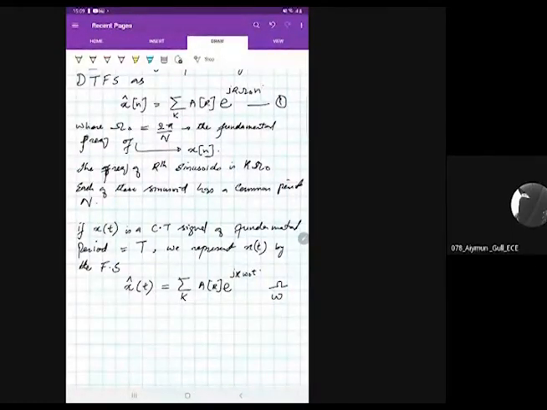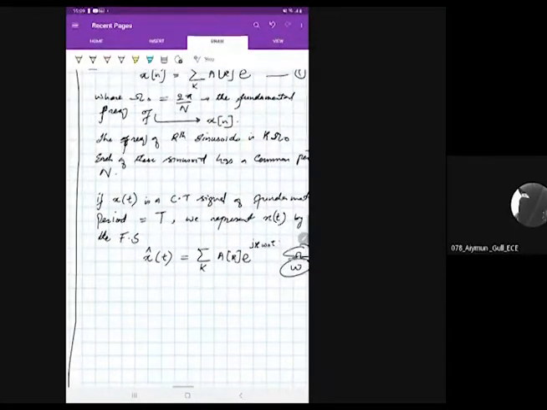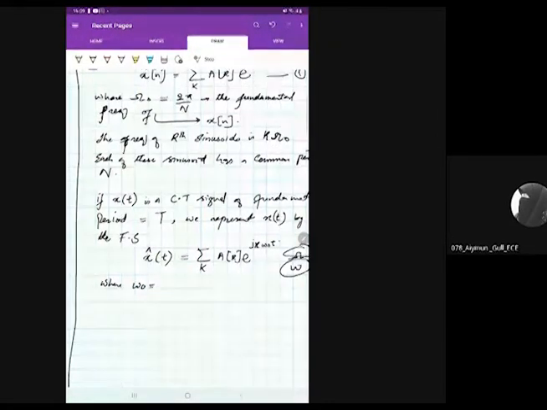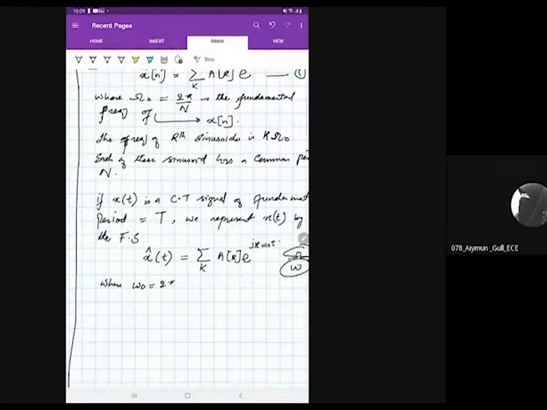It is just a representation. It doesn't matter. It is a convention to show omega of a discrete time signal in this shape, and for continuous time the omega is like this. So what is omega naught in this signal? Omega naught is the fundamental frequency. It is equal to 2 pi by T.